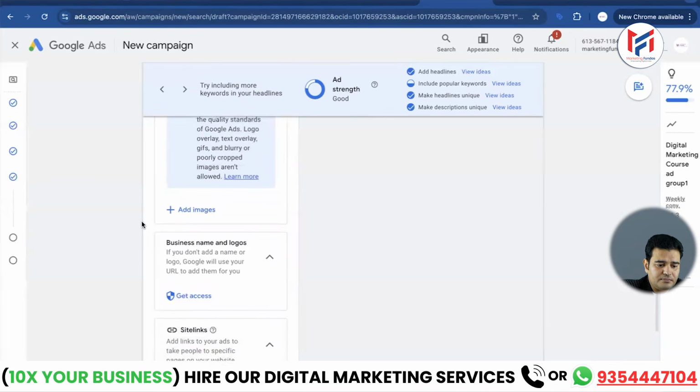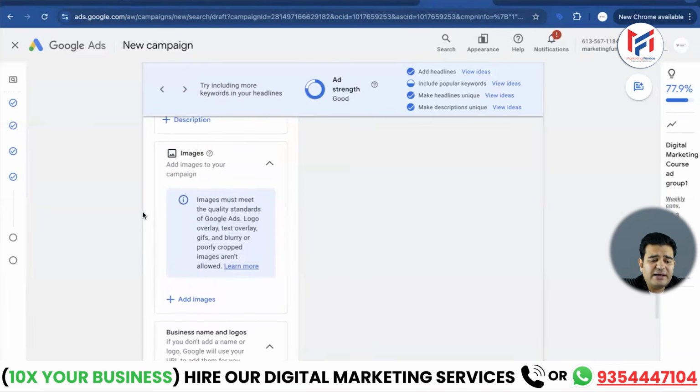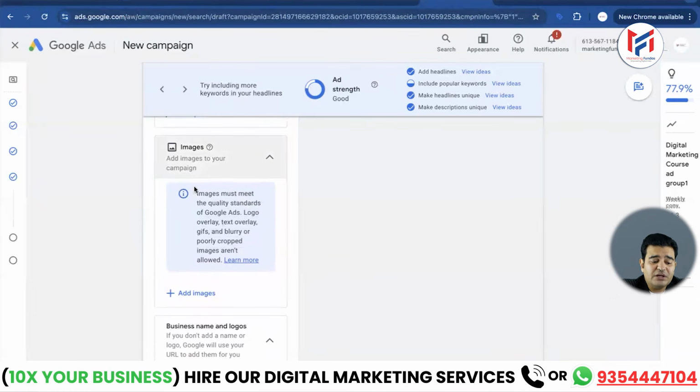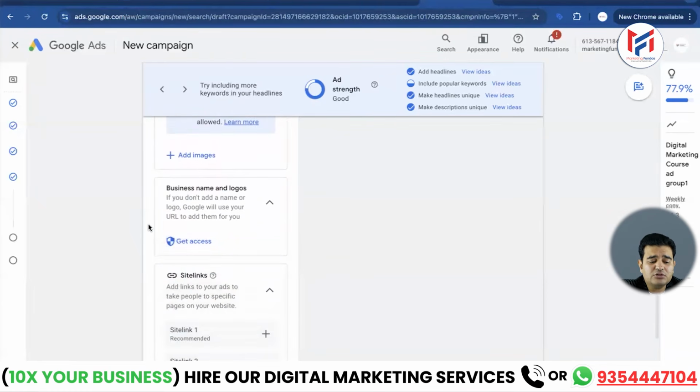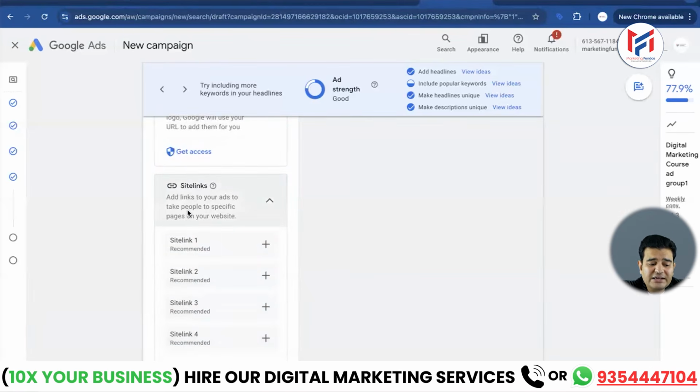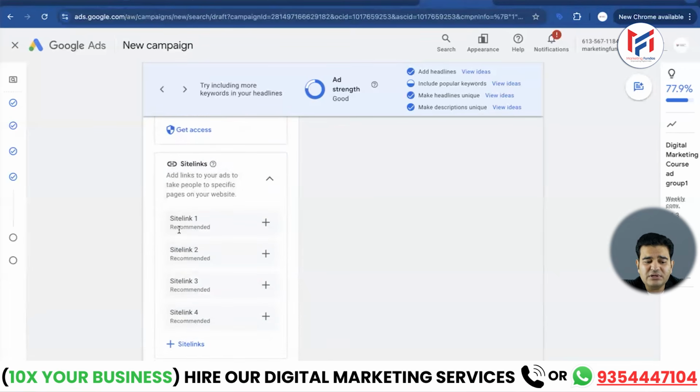Okay. Now friends, what happens in the section of the assets? Earlier we used to call them extensions, right? There's an option for images, so you can add images and use them in your ads. Look here, if you want to put your business name and logo here, so that your brand can also be showcased there, then you can also add that. Site link extensions are very important extensions. Now we will learn how to add them here, okay?